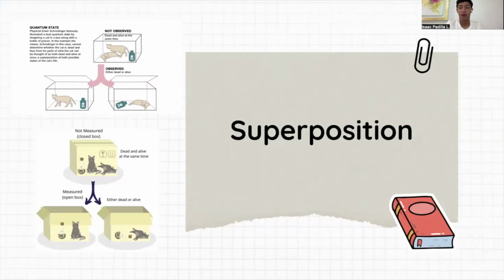As we said before, we can have observation and superposition. But the difference is that in superposition, you can have both states at the same time.